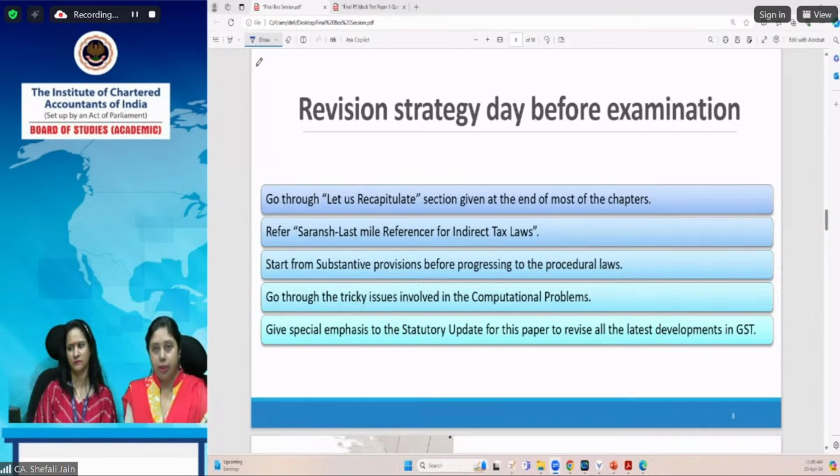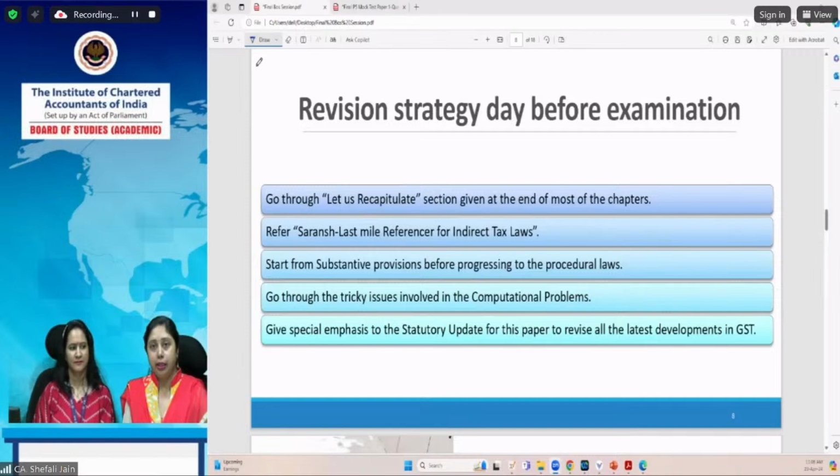And before the examination day, whatever preparatory leave you got, in that you have to revise that particular portion so that you are ready with your revision material at the time of the examination. You need not go through the entire chapter in detail because you do not have that much time before the examination. You can also refer to Saransh because we have recently released the Saransh for Indirect Tax Laws. It has the colorful diagrammatic presentation of all the concepts discussed in GST as well as the Customs law. So you can refer to the Saransh for this paper also. That will help you in revising the concepts the day before the examination.